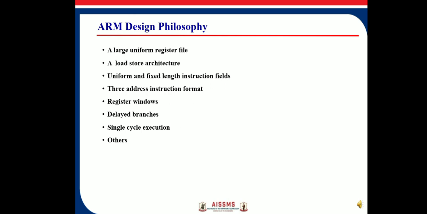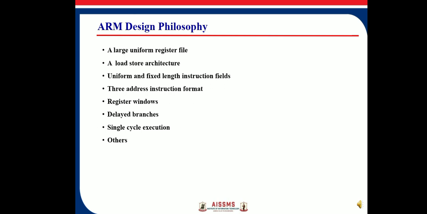The next one, three address instruction formats. Most instructions of ARM and RISC processors have three address instruction formats. That is, two source operands are stored in two different address locations and the third operand in a third address location.